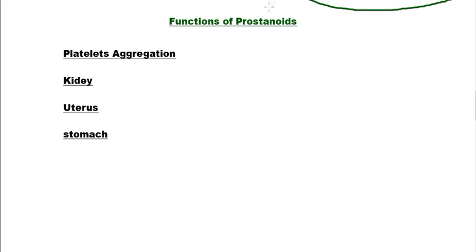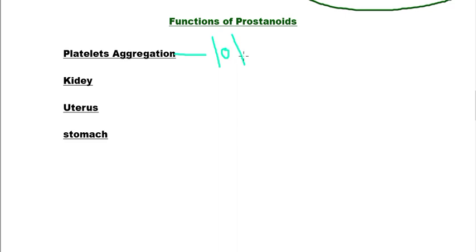Now we will discuss the functions of different types of prostaglandins, prostanoids. First of all, platelet aggregation, which is involved in formation of blood clots in our body. If there is a hemorrhage of the blood vessels in the joint or different locations of the body, platelets start aggregating there to form the blood clot. And how can prostaglandins affect the platelet aggregation or disaggregation?